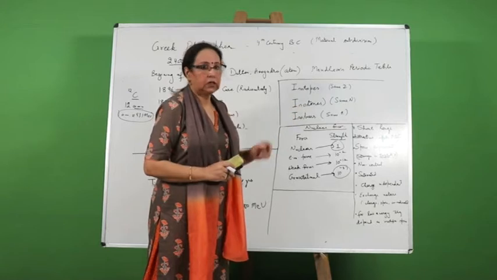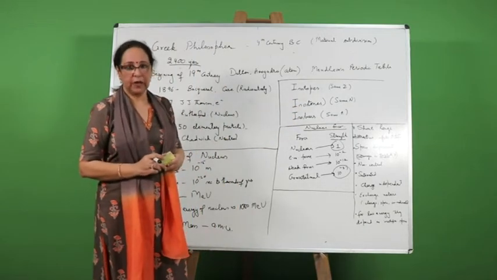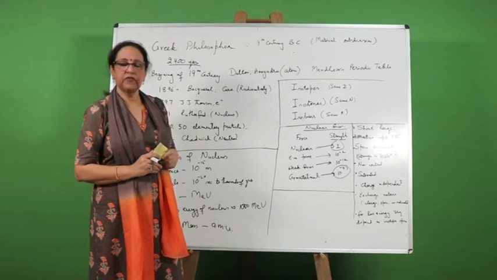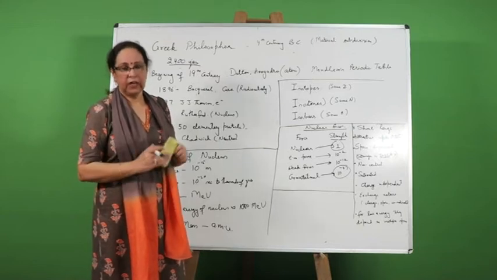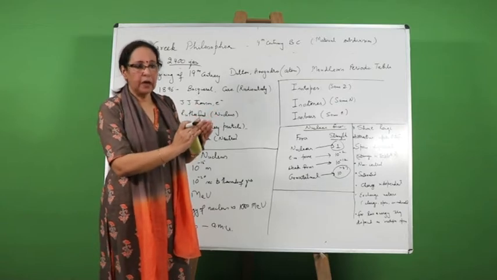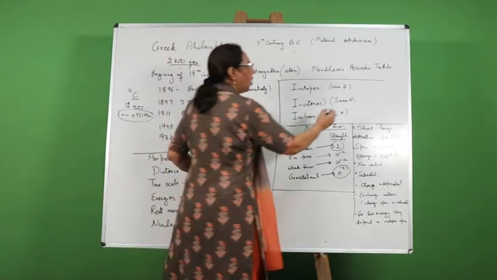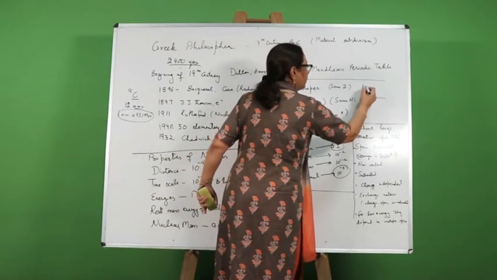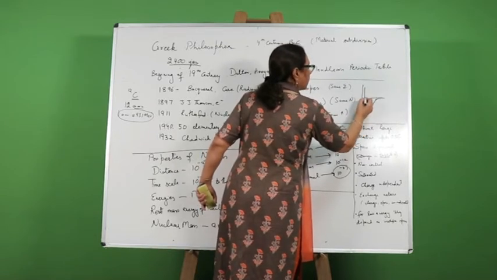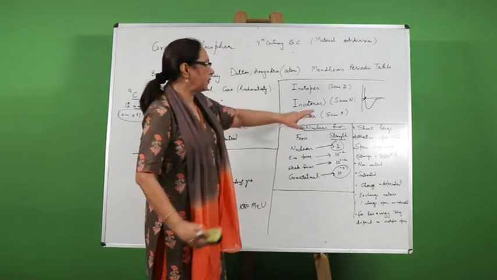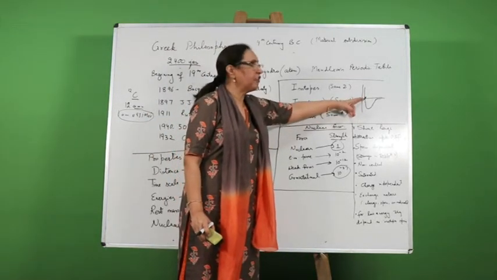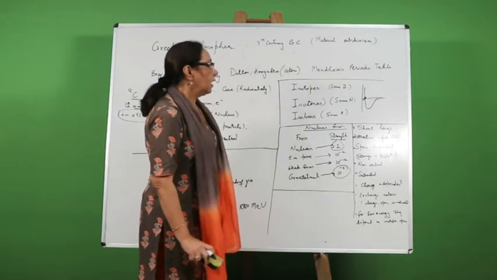Then comes the nature of forces, about attraction and repulsion. These forces are attractive up to the distance of 0.5 Fermi, and after that, when we take the distance lesser than 0.5 Fermi, they become repulsive. As we also know about the molecular forces, the graph goes the same way. It is something like this. So up to 0.5 Fermi they are attractive, and when the distance is decreased below 0.5 Fermi, they become repulsive.